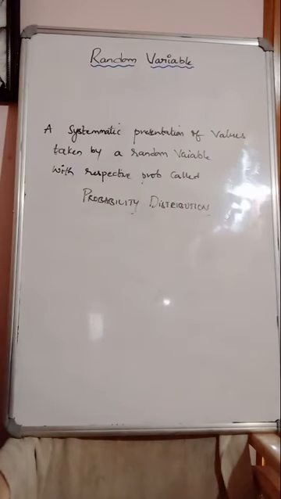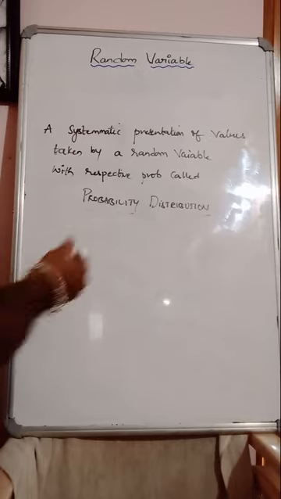You got my point, guys? The definition of probability distribution is a systematic presentation of values taken by a random variable with respective probabilities, called probability distribution. So that is the concept of probability distribution.